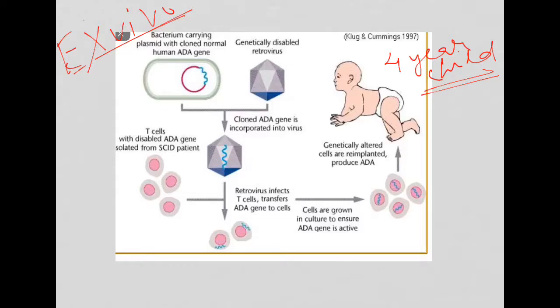This is a disorder with no chance of survival, so the doctors tried gene therapy. The disease is caused by a defect in the gene coding for ADA. Due to this, deoxyadenosine accumulates and destroys T lymphocytes, which disrupts immunity, and the child suffers from infectious diseases at a very young age.